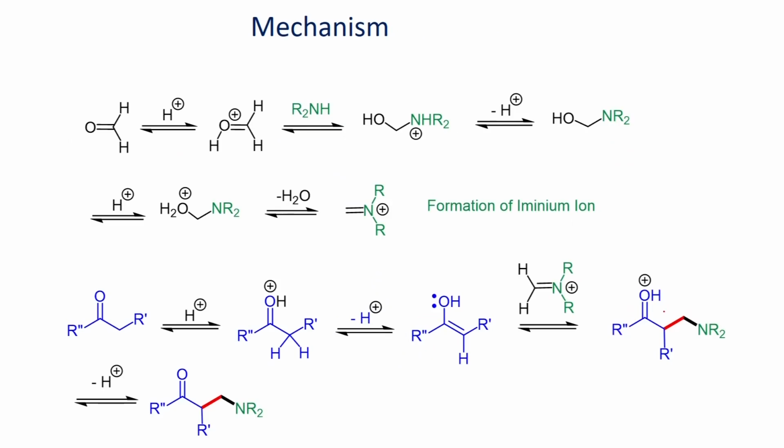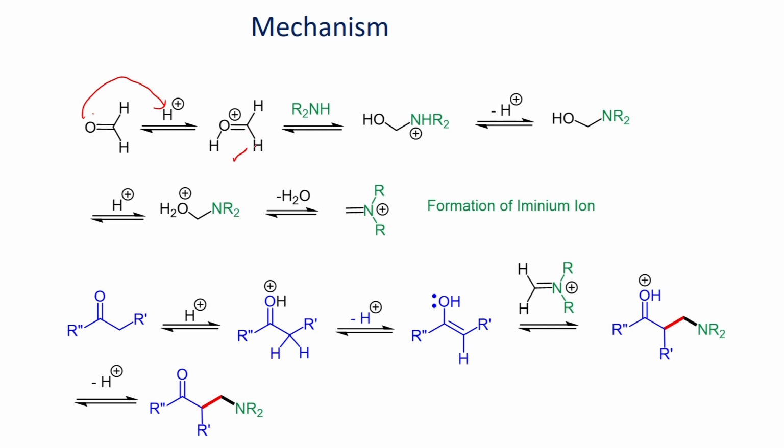The mechanism of this transformation is shown here. Protonation of the carbonyl group of formaldehyde can give this species, which is more electrophilic in nature compared to formaldehyde.